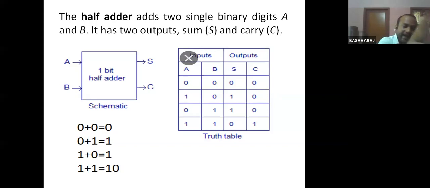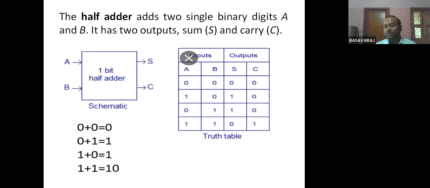So when you add A and B, you will get 2 results. One is sum and another one is carry. Now, to A and B you can give either 0 or 1. It's binary addition, not decimal. Usually we human beings are very comfortable with decimal. Whatever numbers we deal with as a normal person, it's all decimal.